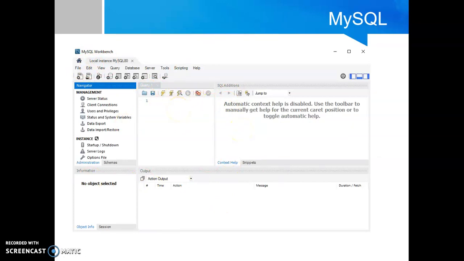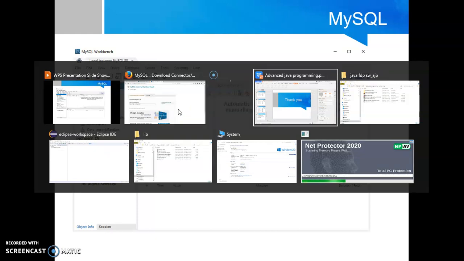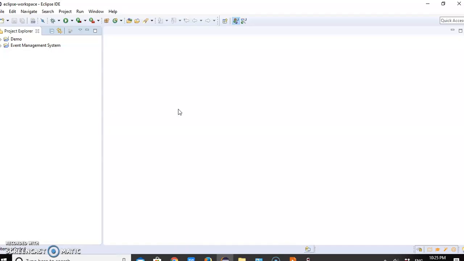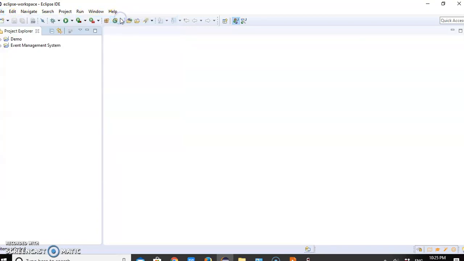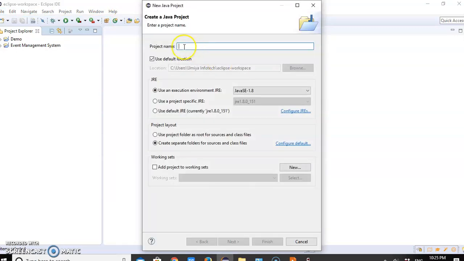After that, you need to understand how to start the program in Eclipse. For that, click on File, go to New, Java Project, write the name of your Java project, suppose JDBC, and click on Finish.